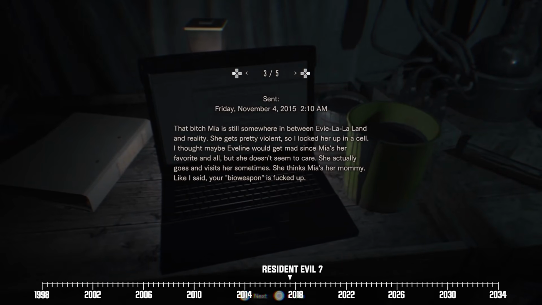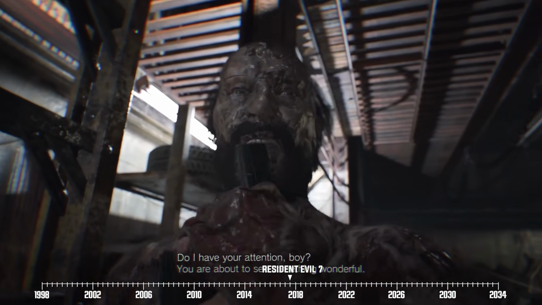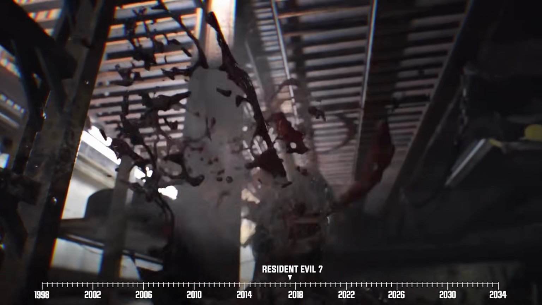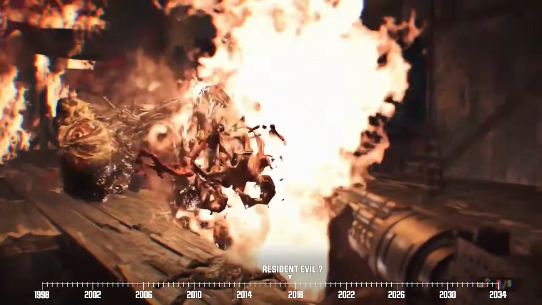It's here he learns more about Eveline's origins, particularly that the girl is a bioweapon who has the ability to infect her targets with a psychoactive mold. Once she does, Eveline is able to seize control of their psyches, which drives them crazy. It's this same mold that gives Eveline's unfortunate targets the ability to regenerate from their injuries and cause grotesque transformations.